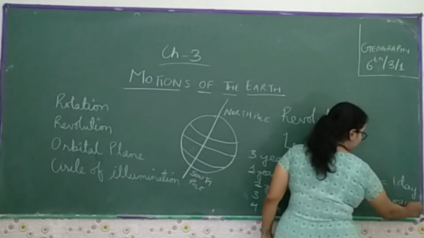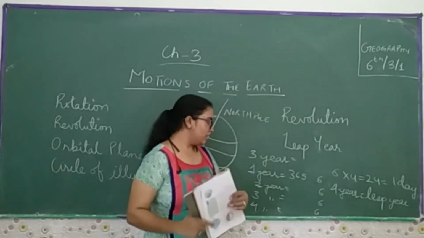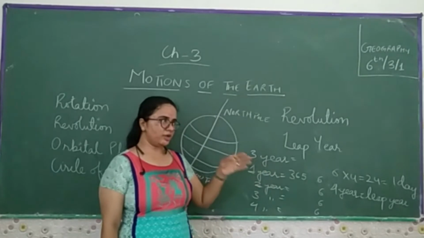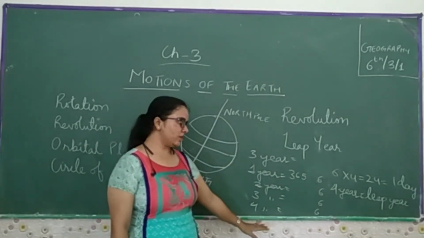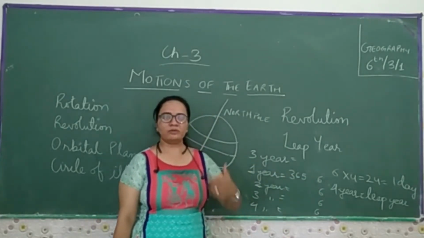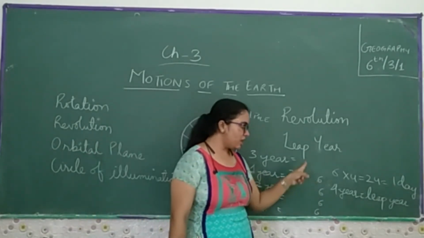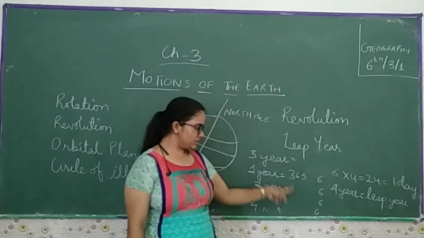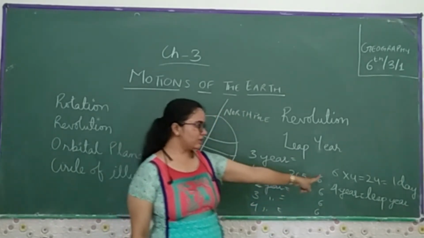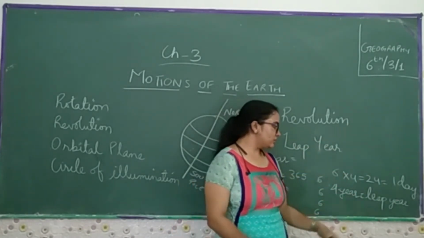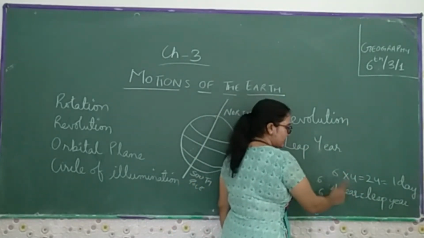Why do we call it a leap year? I will explain in Hindi as well as in English. Normally 1 year is considered as 365 days, but the fourth year is considered as the leap year. Why? Because every year we have these 6 hours. By adding the 6 hours over four years, 6 times 4 becomes 24. It makes 1 day. So that's why the fourth year is considered as the leap year.